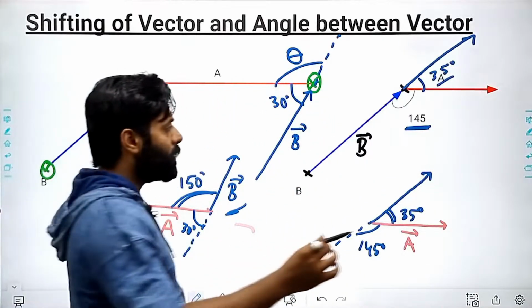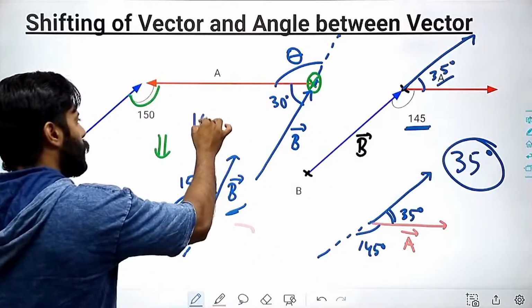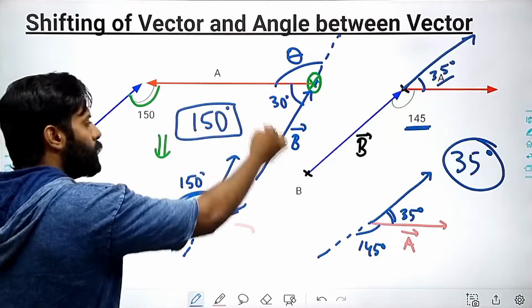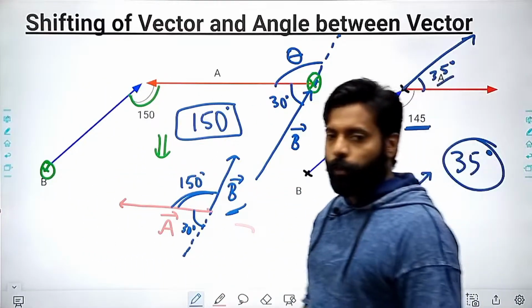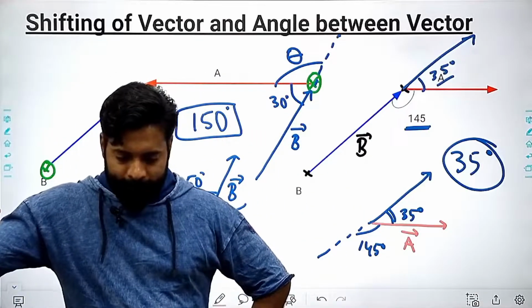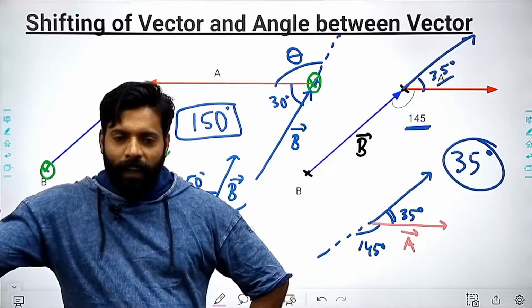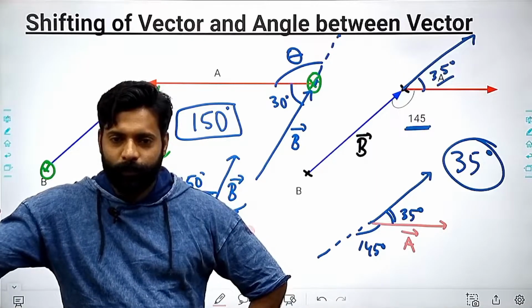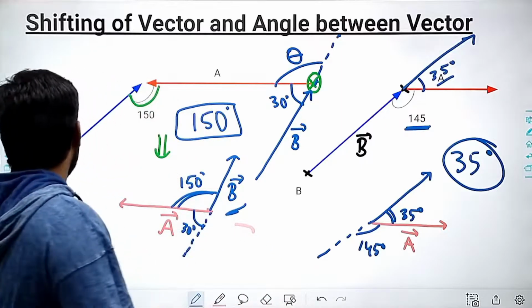I hope that you are getting it. So here the angle is 35 degree, and here the angle is 150 degree only. So while solving the questions, we will be doing this thing. I hope everything is clear to you, right? So let's move forward.